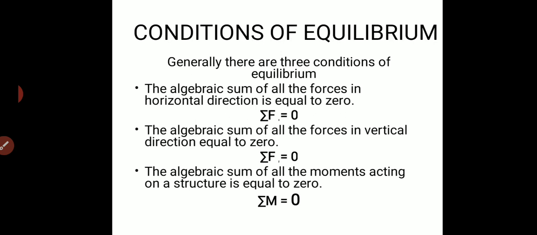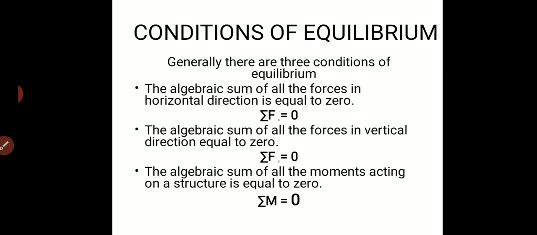So when we come to the sign convention, how will it be 0? As I said, the same amount of magnitude of the force will be resisting but in the opposite direction. So the algebraic sum of all the horizontal forces is equal to 0. That is the first condition of equilibrium. So I will say the sign convention for it. The right side forces are taken as positive for your convenience, and left side going forces are taken as negative.